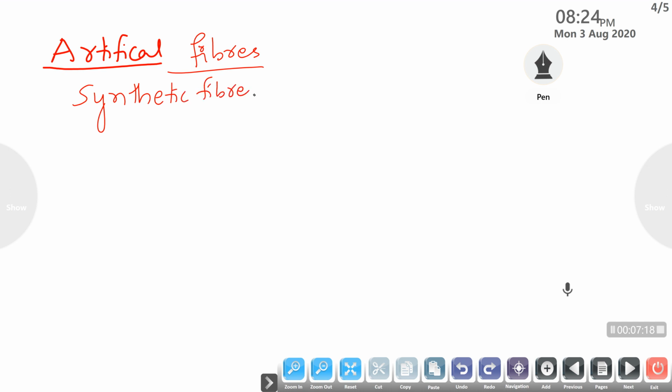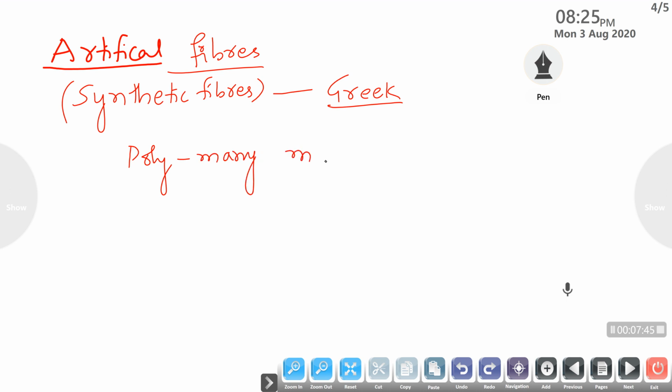The name is derived from the Greek word polymer. Here poly means many, mer means part. Many parts is the meaning of polymer.